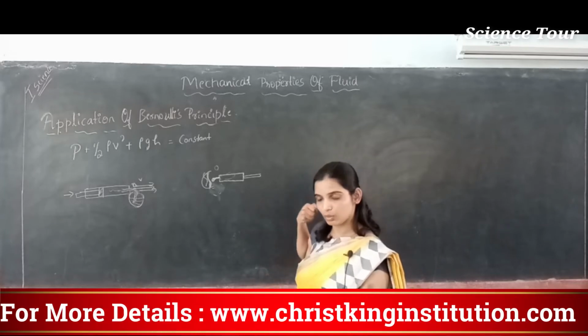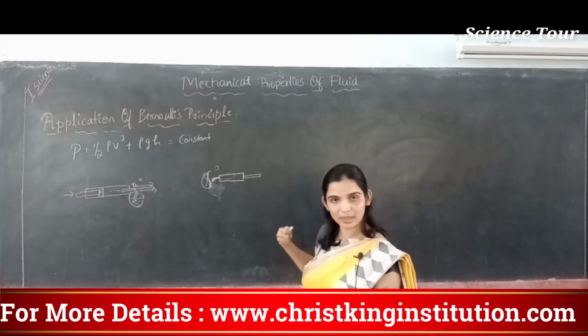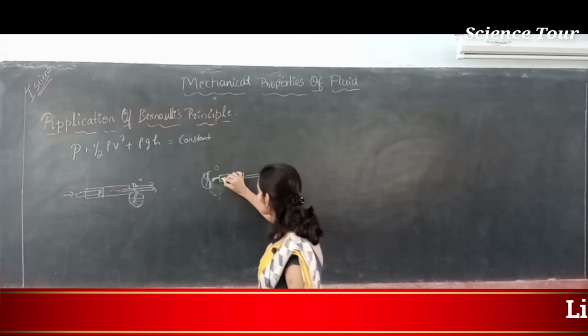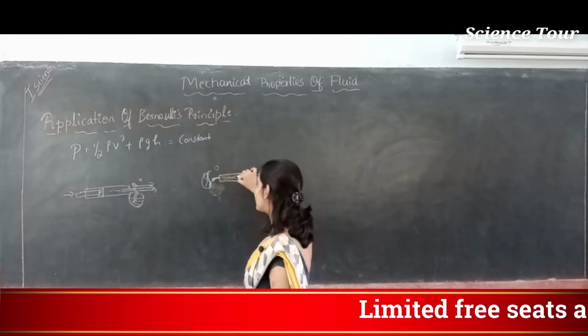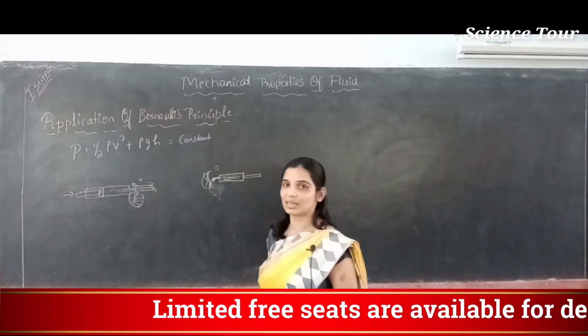When you pull the piston outward, you are decreasing the pressure inside the syringe.